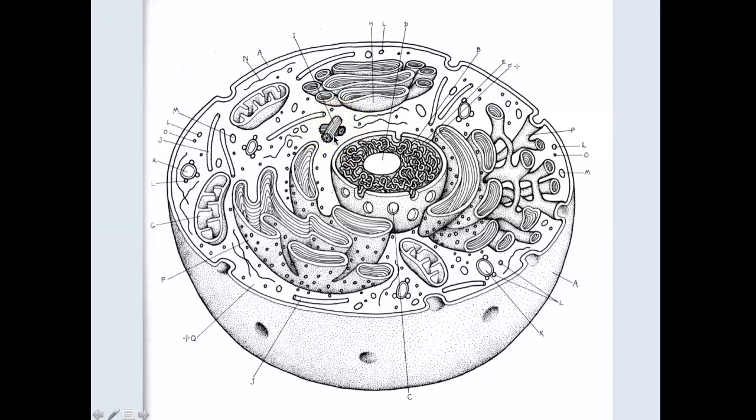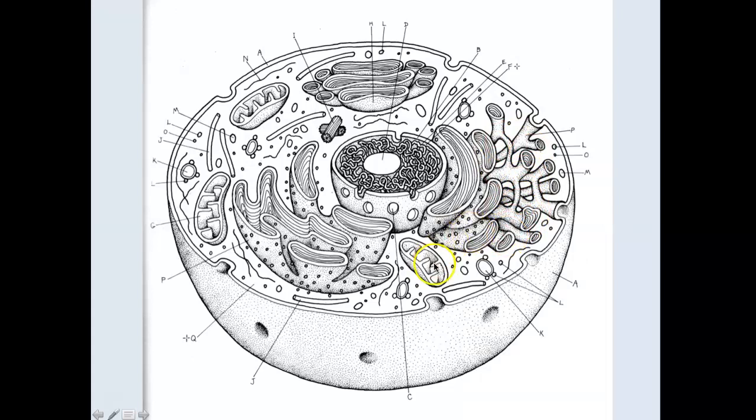Let's look at other things. All right, you see this structure here. This here, and also this, there's dots on it, right? This is the rough ER. So this is membranous sacs with ribosomes. These little dots represent ribosomes. So this is rough ER, and this is rough ER. Smooth ER is attached to rough ER, but it does not have those ribosomes. So this is all smooth ER.